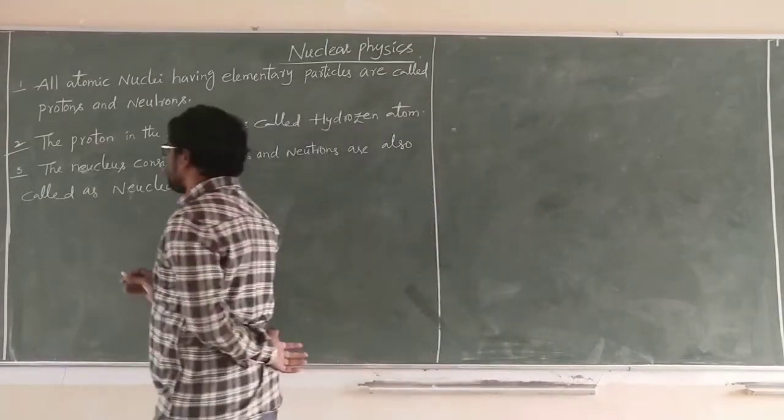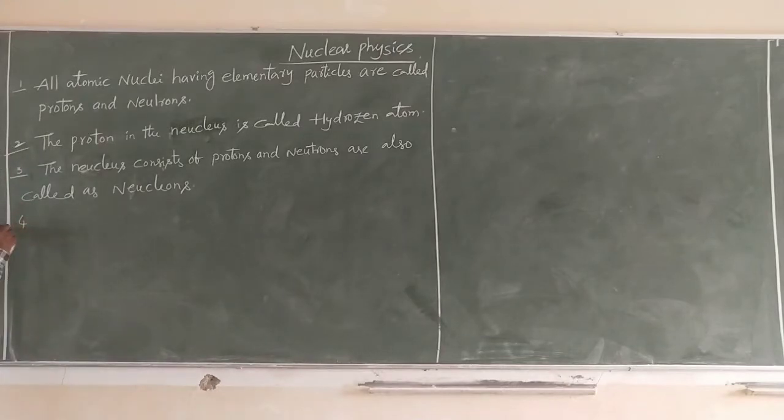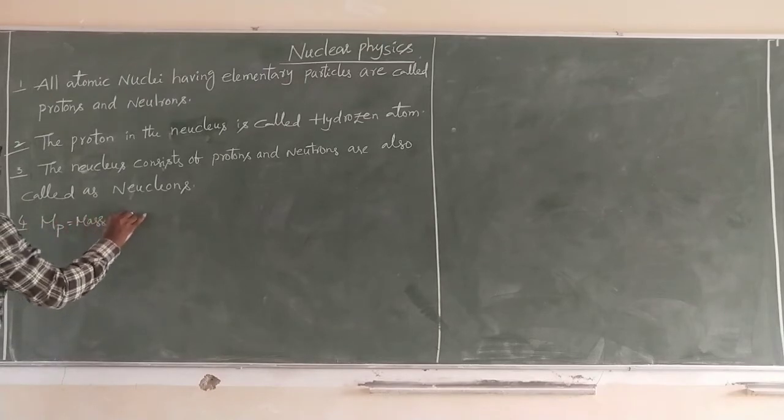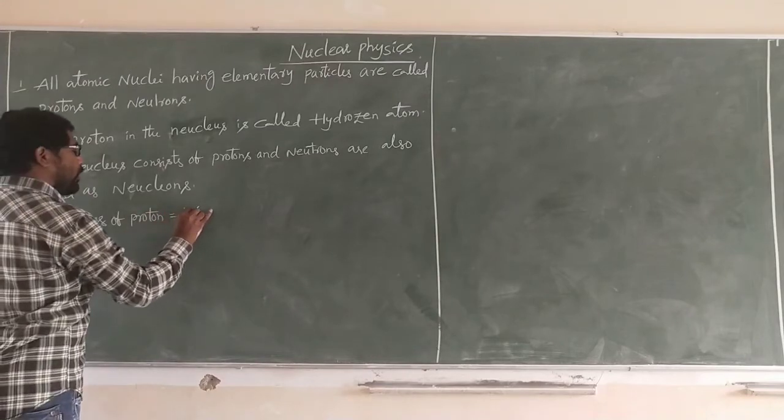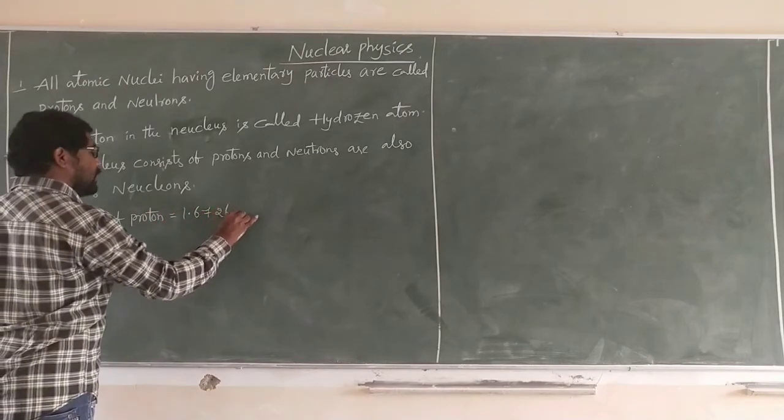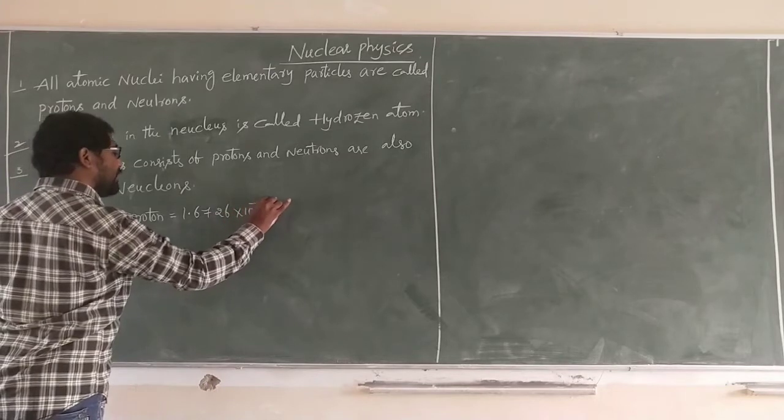See, mass of proton is equal to 1.6726 into 10 power minus 27 kg.